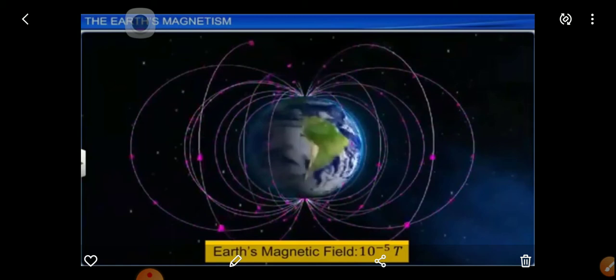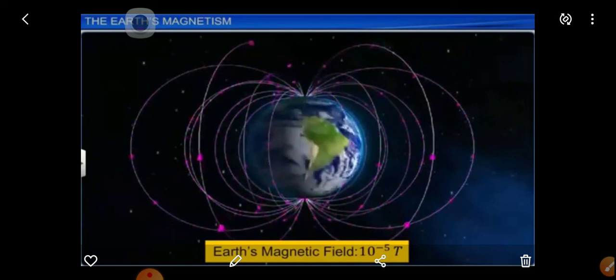The magnetic south pole is at 79.74 degrees south and 108.22 degree in Antarctica. The magnetic south pole will be in Antarctica and the magnetic north pole will be in Canada, and their latitude and longitude are also given. Unlike in the case of a bar magnet, the field lines go into the earth.